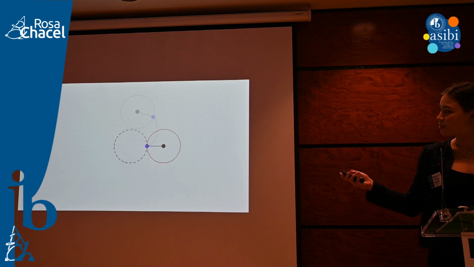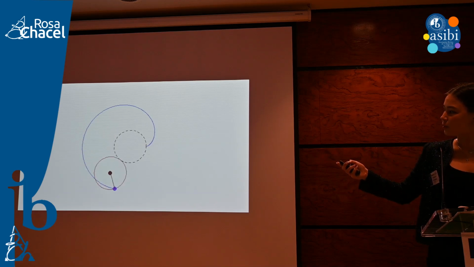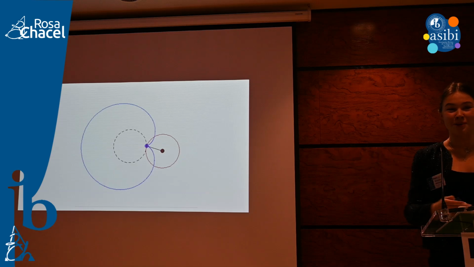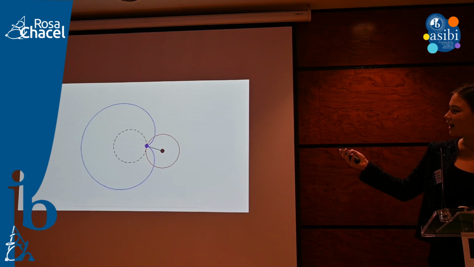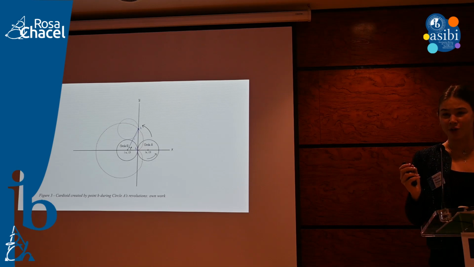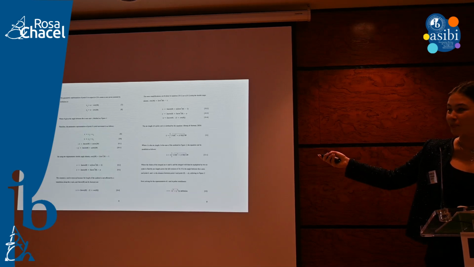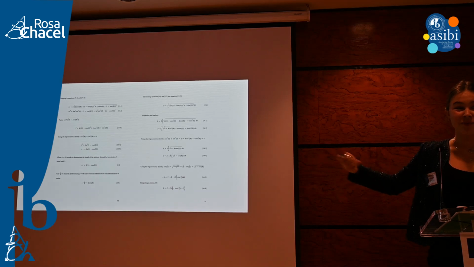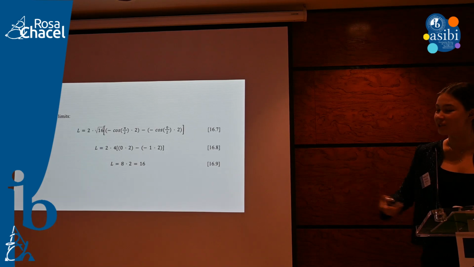So from there, circle A begins to revolve, and if we track the point on its circumference, we get a shape that looks something like this. This shape is called a cardioid. Fun fact, a cardioid means heart, because it looks a little bit like a heart, no? And then I did this diagram. This is the one in my actual essay. I drew it by hand. I did all my diagrams by hand in order to have them match my essay. And this is what I'm showing, this cardioid. And then I did a little bit of math, and I did a little bit more of some math in order to find the length of this red dotted line, and I got that it's equal to 16.